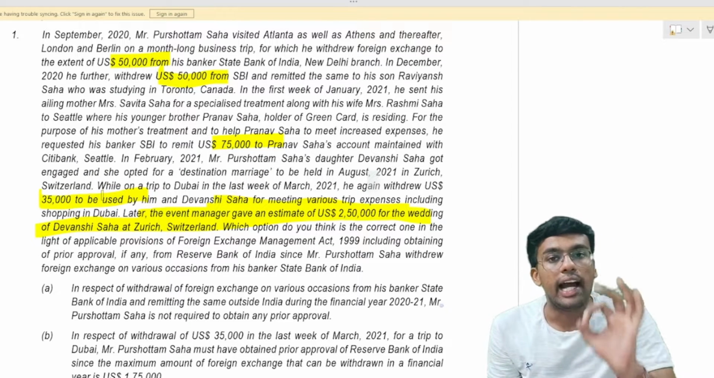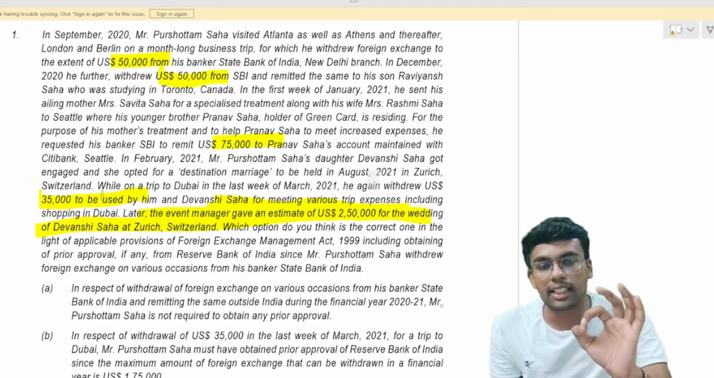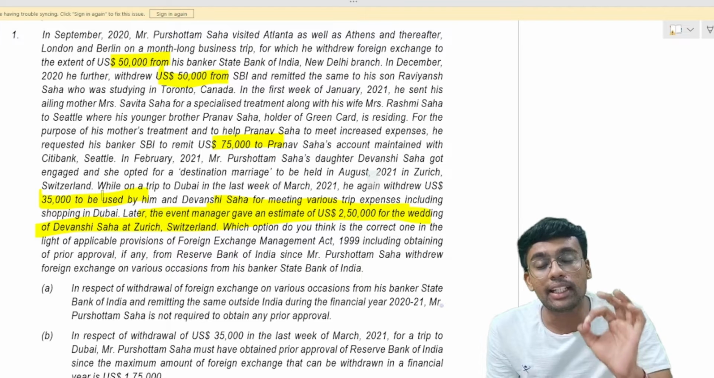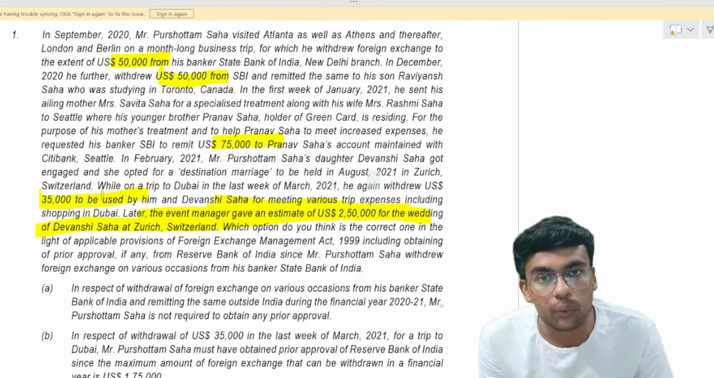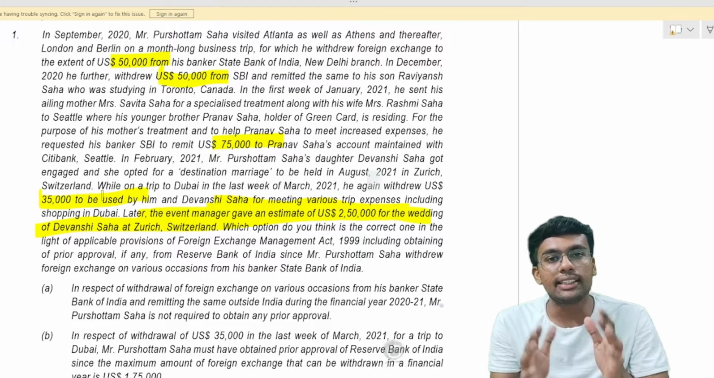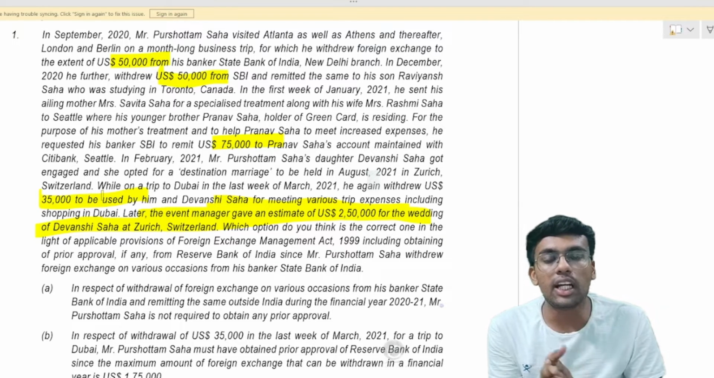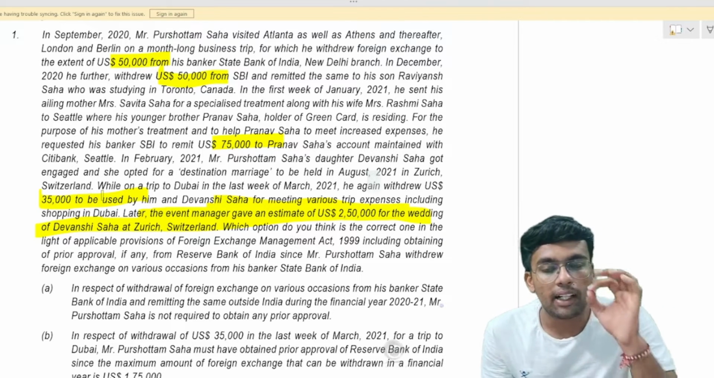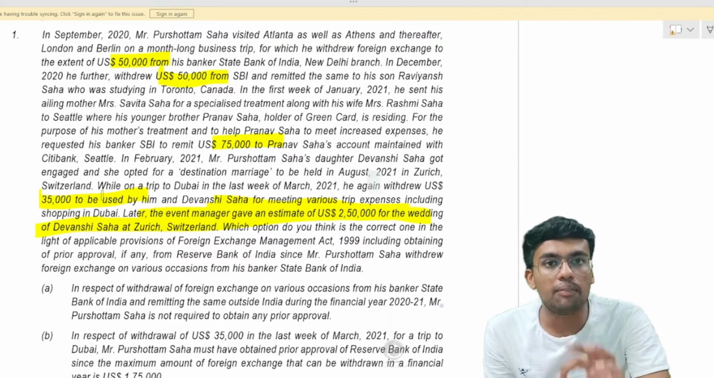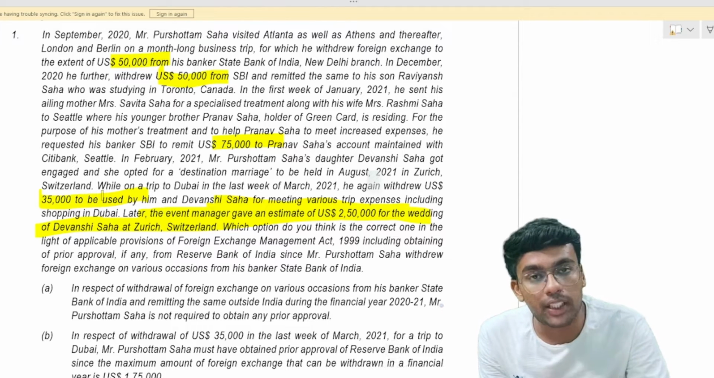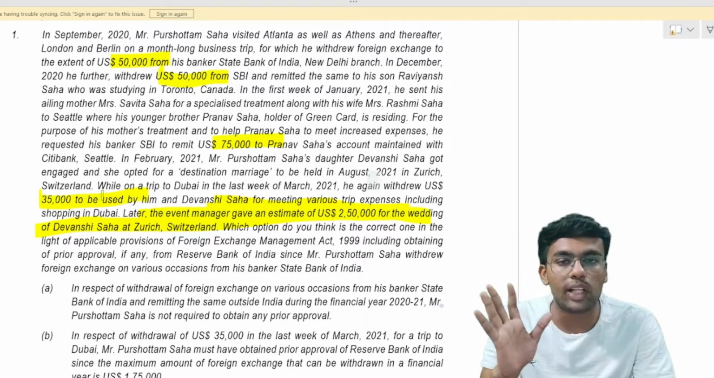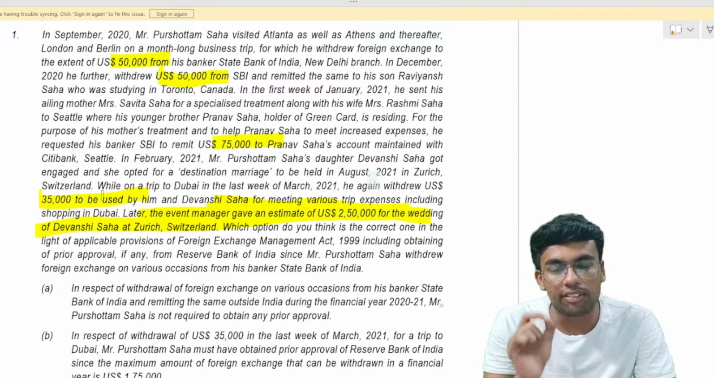Now one more thing, under your Liberalized Remittance Scheme, that is LRS, you can make a remittance of up to $2,50,000 without obtaining a prior approval from the Reserve Bank of India. This is covered under Schedule 3 of current account transactions. So the amount of remittance made by this particular person is only $210,000, which is less than $250,000.